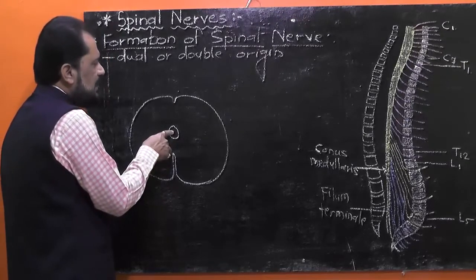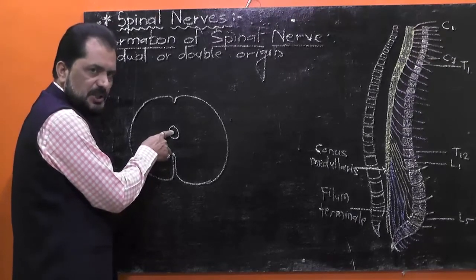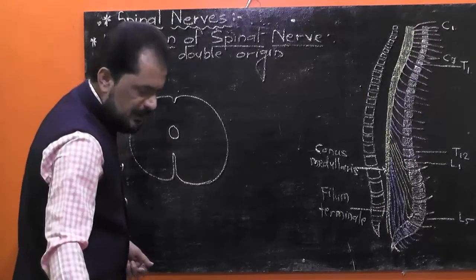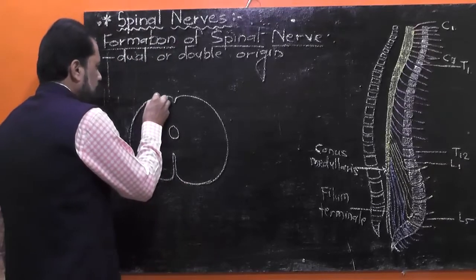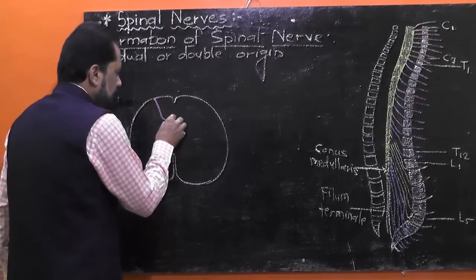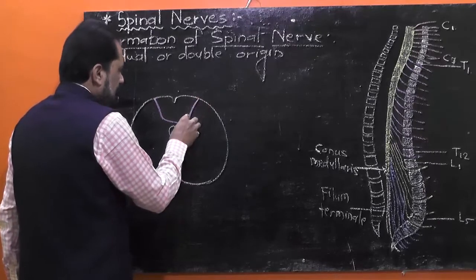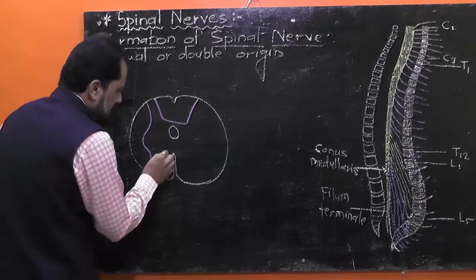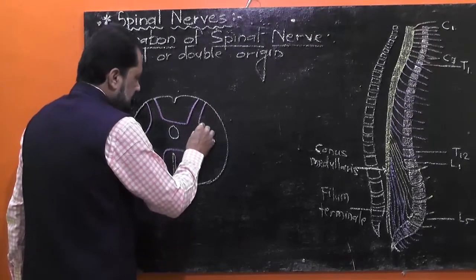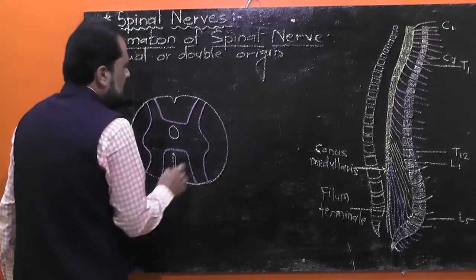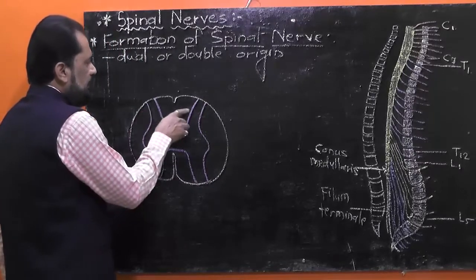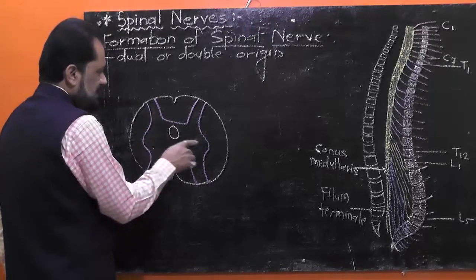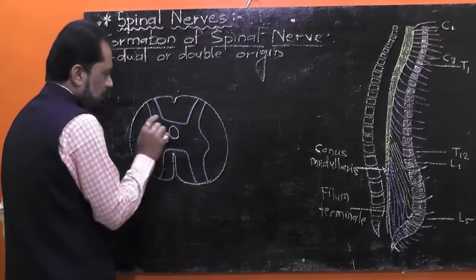It encloses a cavity, that is central canal, and this central canal is surrounded by gray matter. Let me show. Central canal. Somewhat H or butterfly shaped gray matter is present, and we know that being H shaped, this gray matter shows different projections such as the dorsal horns, lateral horns and ventral horns.